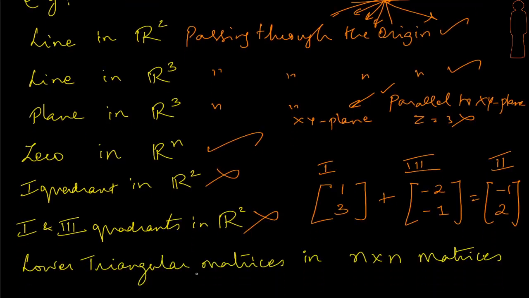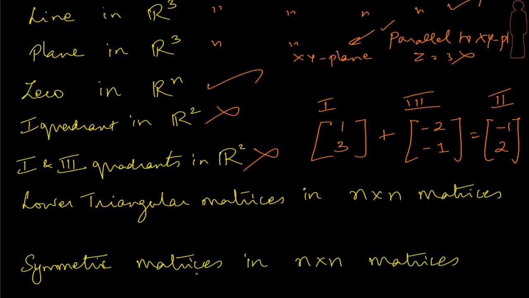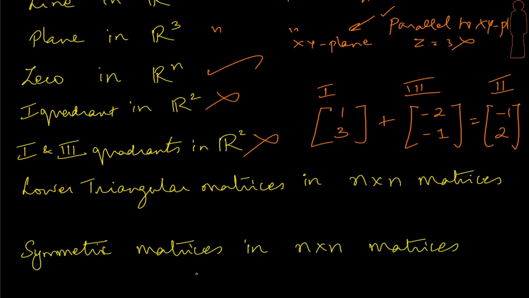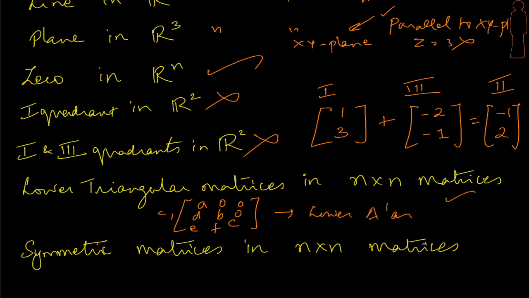So another very interesting example, like what about lower triangular matrices, taking any n by n matrix? So we can talk about lower triangular probably for square matrices. So let's just pick up two lower triangular matrices. When we take a lower triangular matrix, we know that the diagonal will have something. Maybe something here could be non-zero, but definitely above this is gone, so all this is going to be zeros. So it's pretty obvious that two lower triangular matrices, when I add, is going to be lower triangular, and a scalar multiple of a lower triangular matrix will also be lower triangular only. And therefore we know that this will form a subspace.